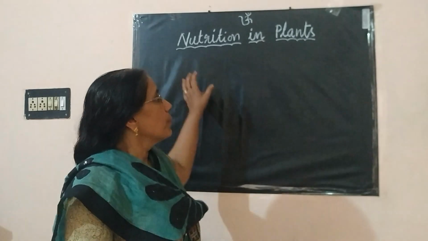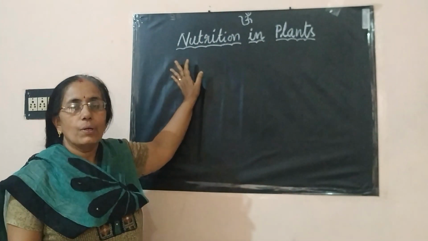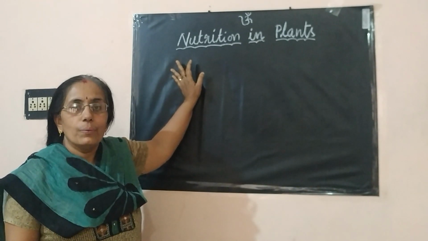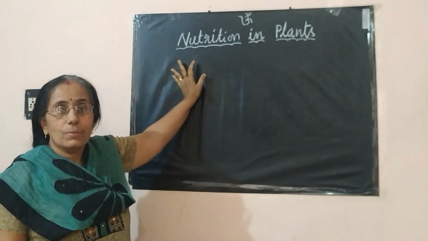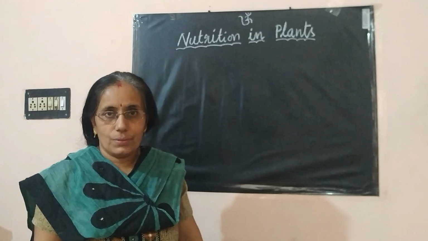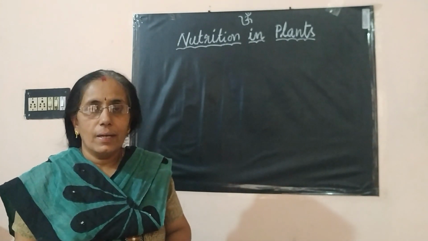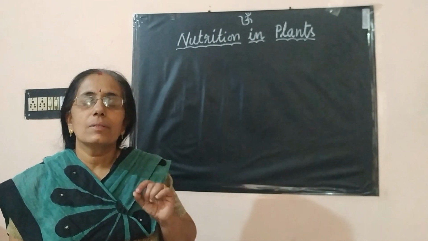So, let us start the first lesson, Nutrition in Plants. Students, you know, nutrition, every living organism needs food for its existence. What does food contain? Food contains certain components like carbohydrates, proteins, vitamins, minerals and fats.